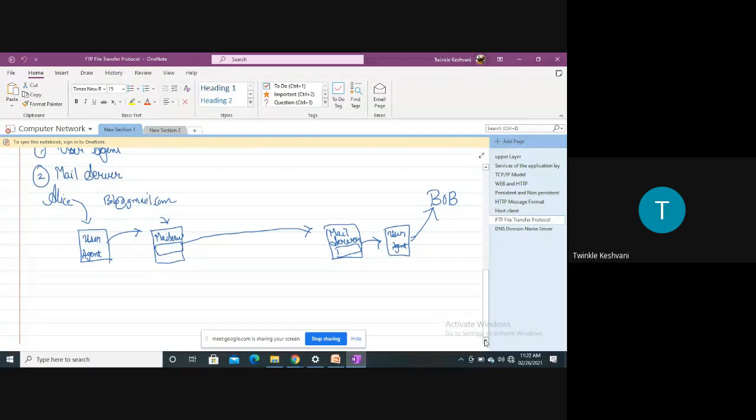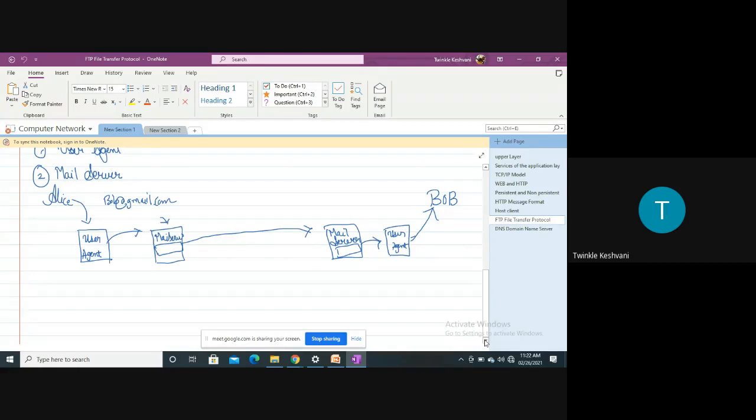Every host has its own user agent. First, the message has to be sent to the user agent. First of all, Alice will send a draft message and type the email address of the recipient. Whatever process takes place will be done at this side only, right? So first of all, the user agent will receive the message sent by Alice. Alice will forward that message to the mail server. The SMTP that is working now is working at the mail server, right?